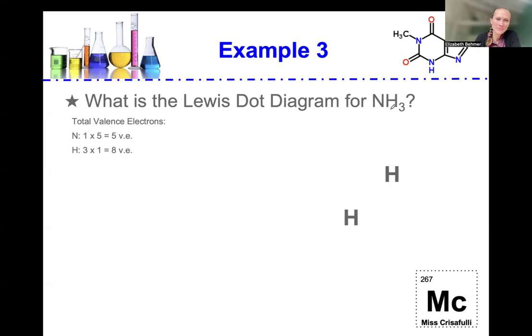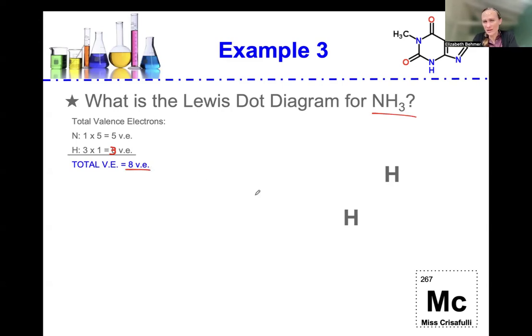So we have a total of 3 valence electrons for hydrogen. There's a slight misprint there in my slide, so I'm just going to draw in 3. So total valence electrons for this NH3 molecule is 8.